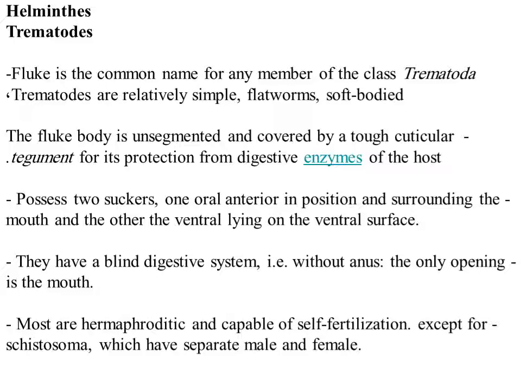It possesses two suckers, one oral, anterior in position and surrounding the mouth, and the other ventral, lying on the ventral surface. They have a blind digestive system without an anus. The only opening is the mouth. Also, most trematodes are hermaphroditic. I mean they have both male and female reproductive organs in the same individual and are capable of self-fertilization, except for Schistosoma, which have separate sexes, male and female.